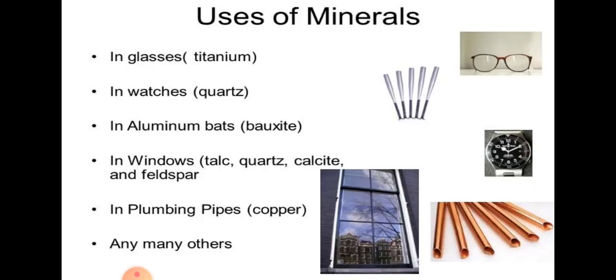Now, uses of minerals. We use minerals in different ways: in glasses we use titanium, in watches we use quartz, in aluminum bats we use bauxite, and in windows we use quartz, calcite, and feldspar. In plumbing pipes, copper is used, and many others. There are several things that we use as minerals, as they become part of our daily use. They have become a necessity of our life.